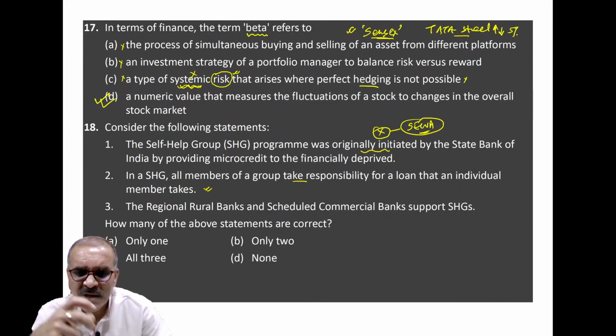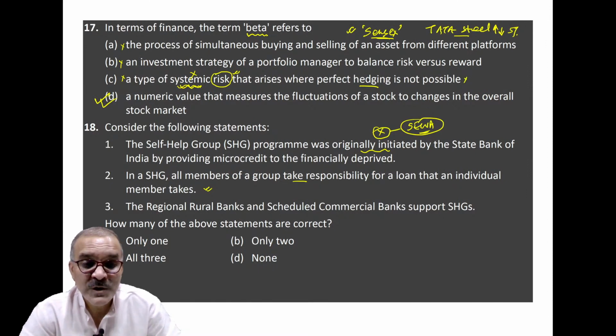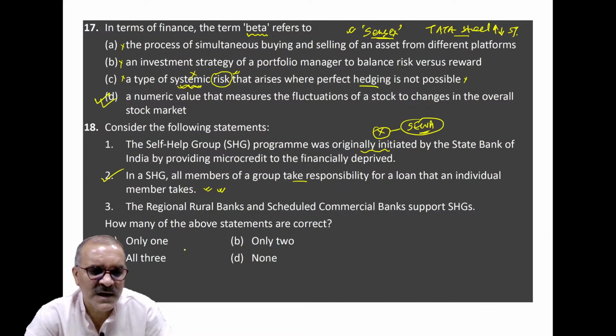So suppose some of them are in economic hardship due to health reasons or any other reason, that doesn't matter because the whole 30 people come together and pay their loan on time. So loan defaulters in district Udaipur were almost zero. I am quoting the example of 1985 when the Rajiv Gandhi government was in power. So statement 2 is correct.